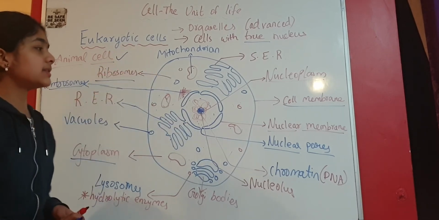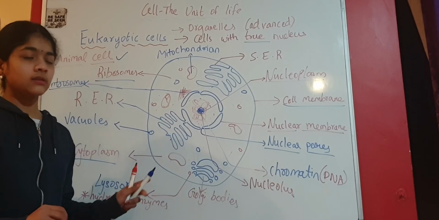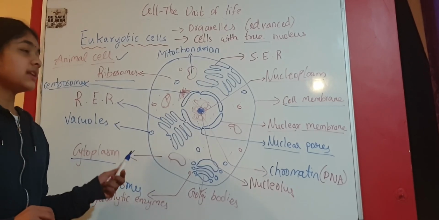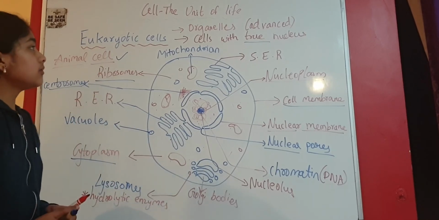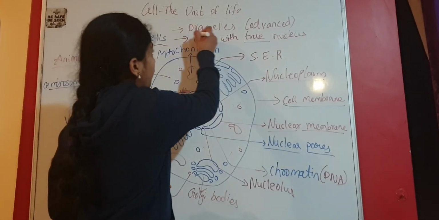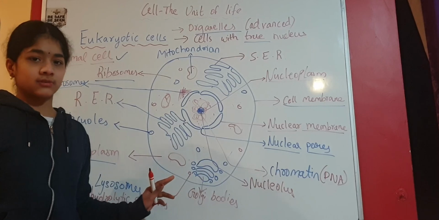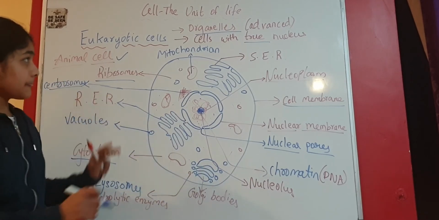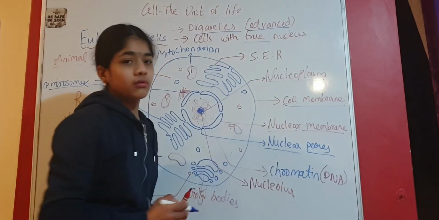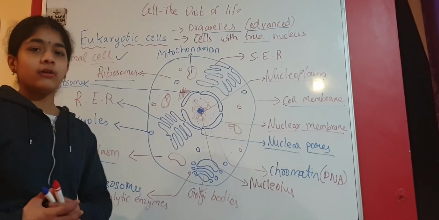So this is the whole structure of an animal cell. This is how an animal cell looks, and these are the various parts, structures and organelles of the animal cell. In the next part, we are going to take a plant cell. But what exactly is a eukaryotic cell? Eukaryotic cells are cells with a true nucleus, and they have organelles. What are organelles again? These are membrane bound structures. So this is about eukaryotic cells, and this is their overall structure.